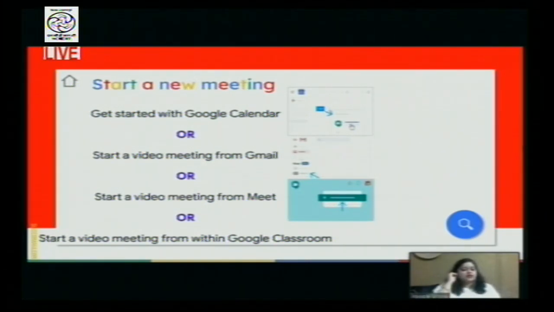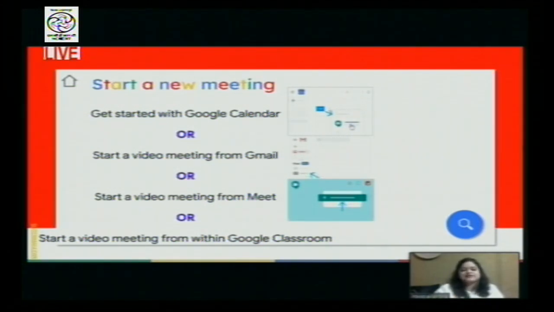Similarly, as a teacher, it's always advisable that you can start a Google Meet in Google Classroom. So instead of going here and there, one thing that a teacher should look for is a Google Classroom wherein they can easily go and generate a Meet link.